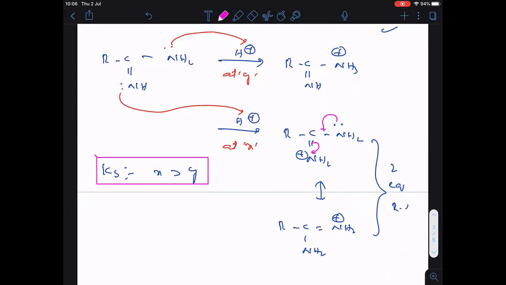Clear? X nitrogen is more stable when compared to Y nitrogen, because if we do protonation at X, then we are getting a stable cation when compared to protonation at Y. Completed.